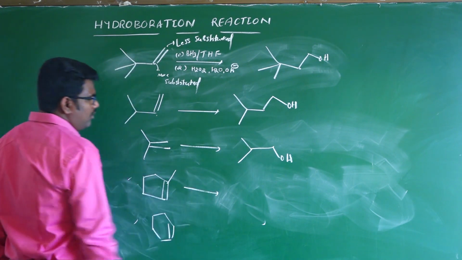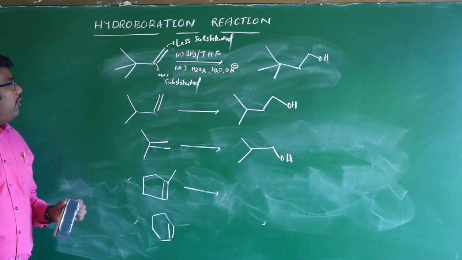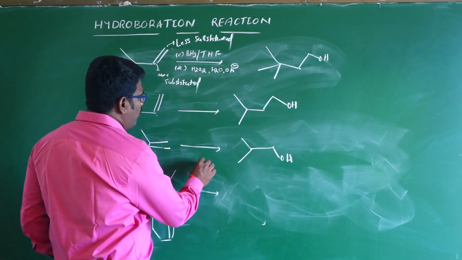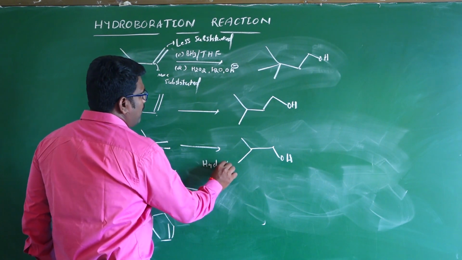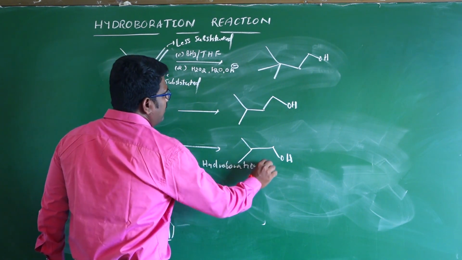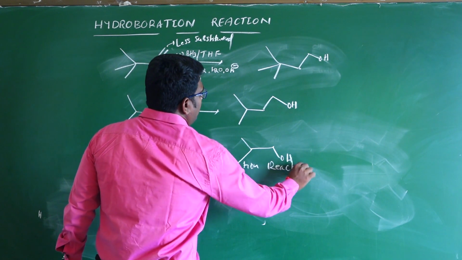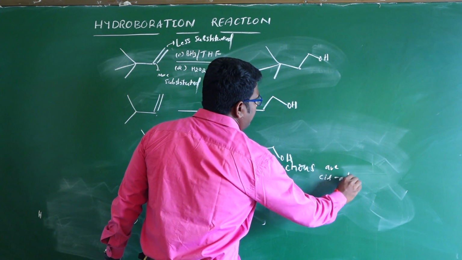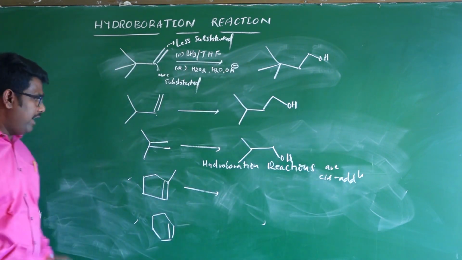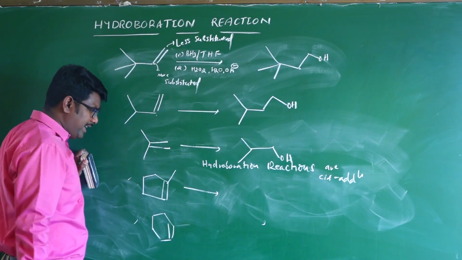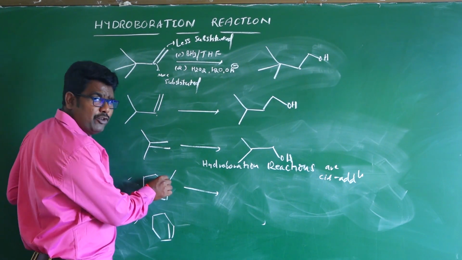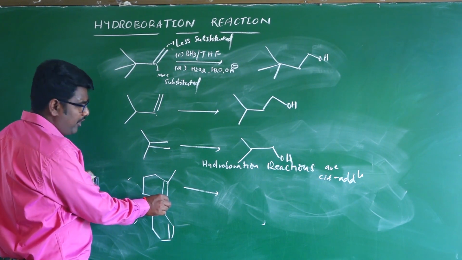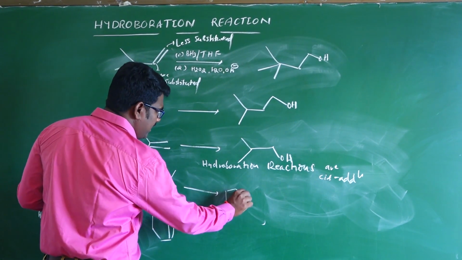Here, hydroboration reactions mainly take place by cis addition. Hydroboration reactions are cis addition reactions. Observe in this example, this is the more substituted carbon, so BH2 attacks here and oxidation takes place at the less substituted carbon. The product formation is of two types.